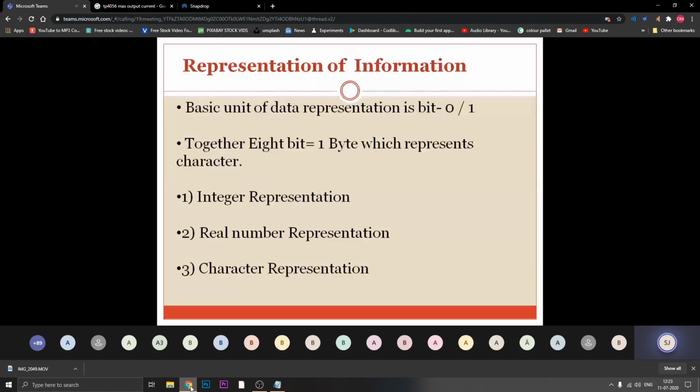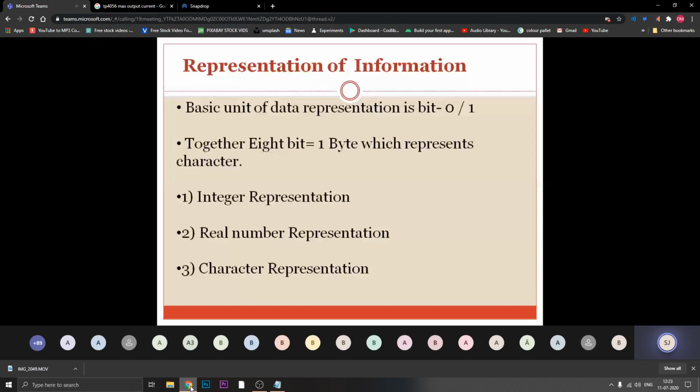Now if I want to represent some information, a single 0 or single 1 cannot be a complete information. No one can identify a person with a single alphabet. As my name is Sneha, I need to write S-N-E-H-A, five alphabets together, and only then my name comes.